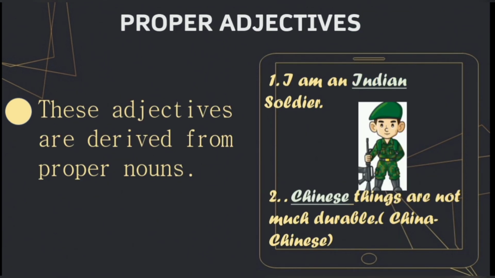Proper adjectives. These adjectives are derived from proper nouns and they are easy to deduce. For example, I am an Indian soldier. So you see the word Indian is an adjective here, derived from the proper noun India. Another example you can see here is Chinese things are not much durable. So Chinese is the adjective which is derived from the proper noun China.